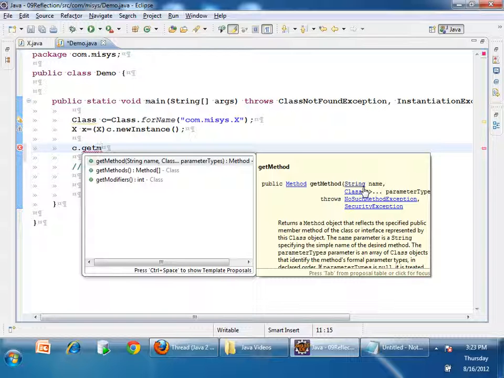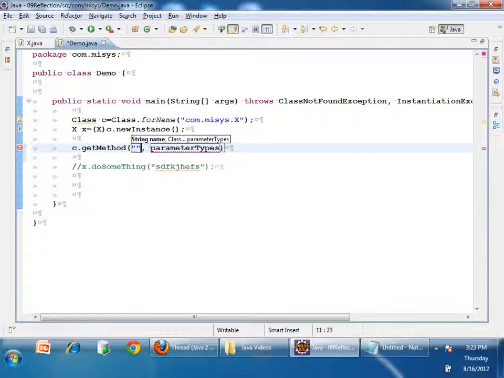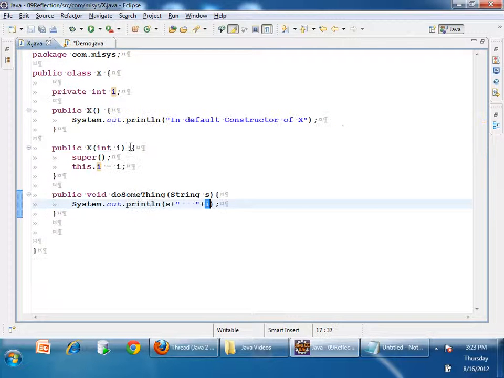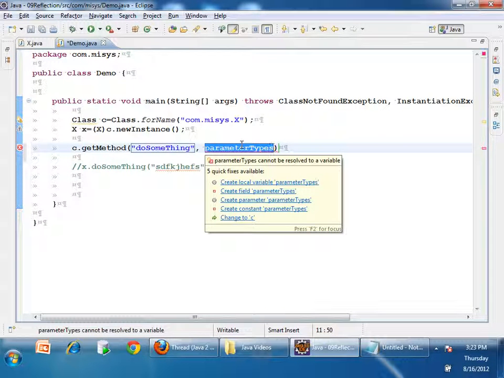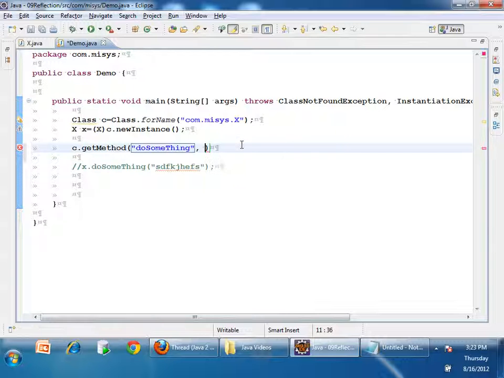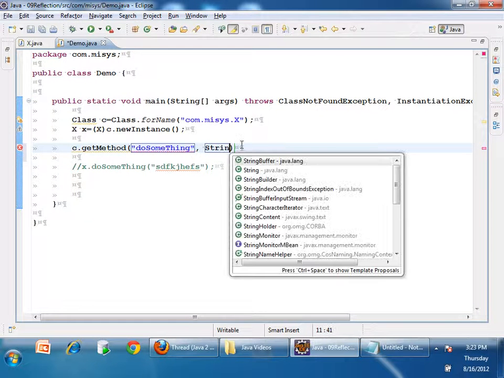So c.getMethod: I want a Method object for a method whose name is doSomething, and the second parameter is Class... parameter types. What is the parameter type? String.class.